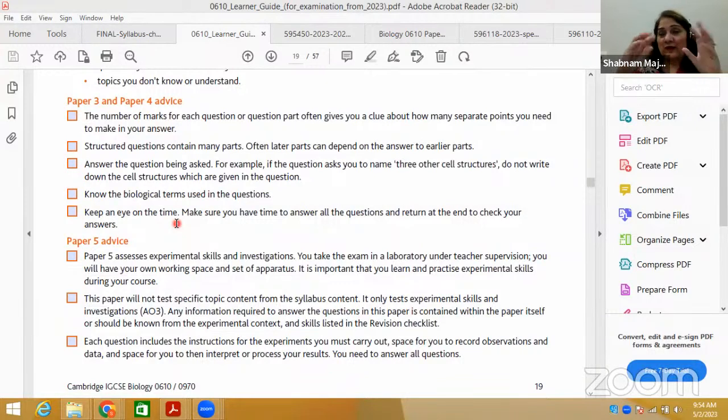After going through the paper, you solve the first question and try to attempt all the questions. If you don't know any part, please don't waste time. Jump to the next question and start solving those questions. You can get an idea before coming back. So keep solving the questions and then come back to the previous parts which you left. First you read the whole paper and spend 5 to 6 minutes; it doesn't matter, it's not a wastage of time. Even if you go through the paper for more than 5 to 6 minutes, it's not wasted. Even up to 10 minutes, or less than 10 minutes, 6 minutes you can take to read the whole paper.